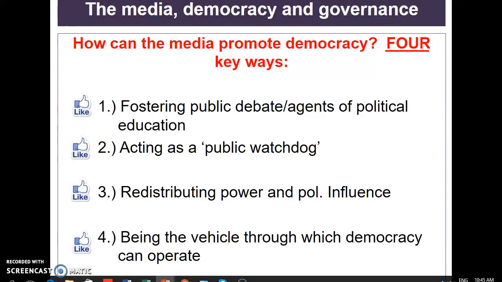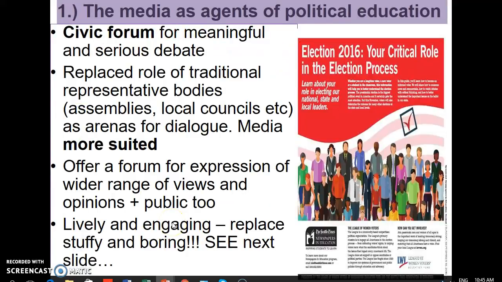Very importantly, an essay question, even perhaps out of 20 marks, would be: how can the media promote democracy in 4 key ways? Here are the 4 key ways. You might get a mark for at least being able to name each of these 4 key ways, but then you'd have to give at least 4 lines of explanation on each of those 4 key ways with examples.